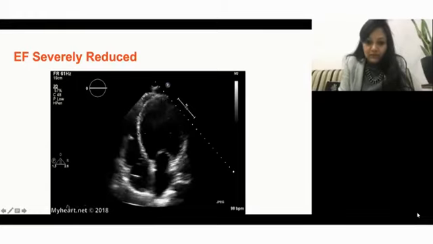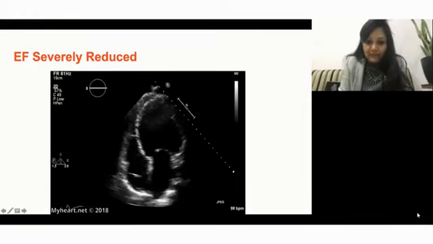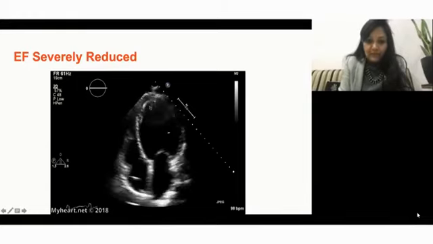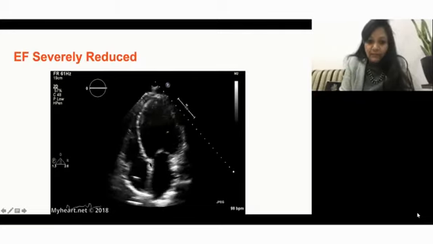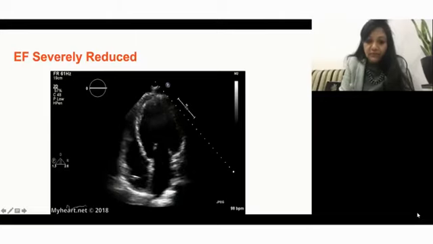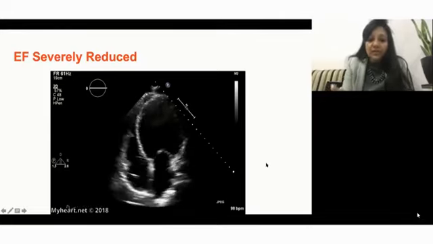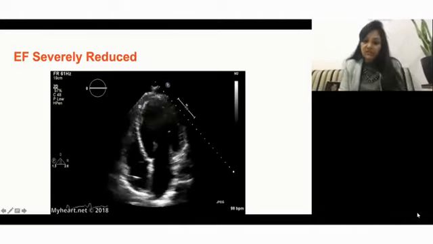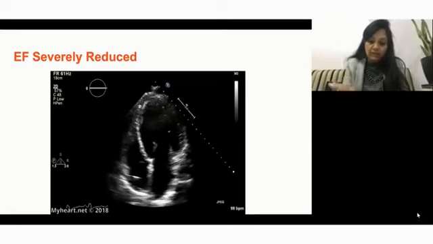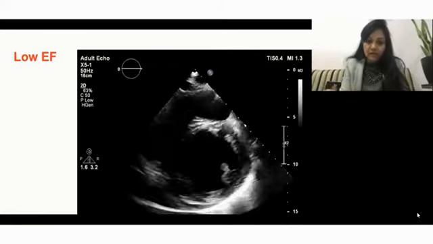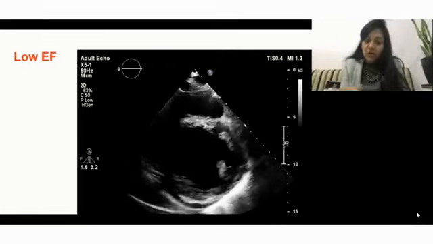The thickening is also not happening uniformly. The segments of the LV are hypokinetic. The mitral annulus is also not moving that much. So definitely a severe LV dysfunction with an ejection fraction of around 15 to 20% by the eyeballing method.